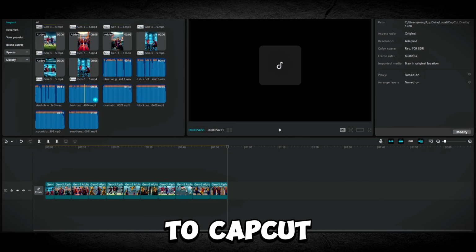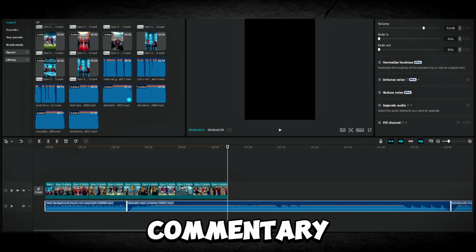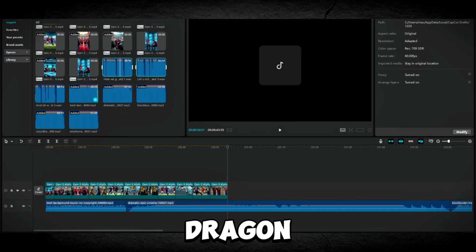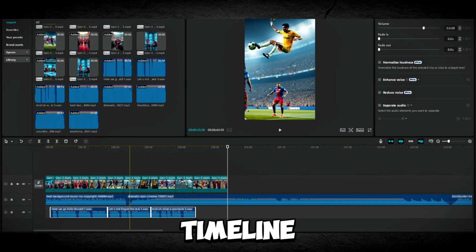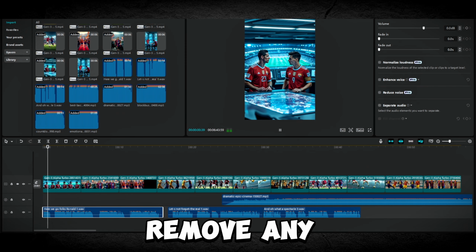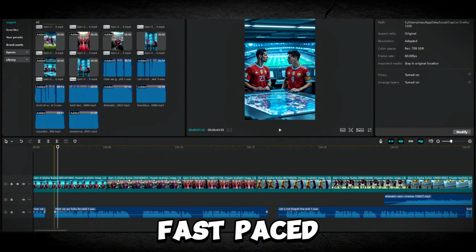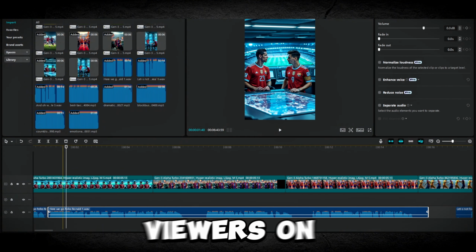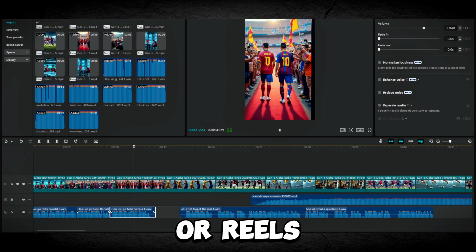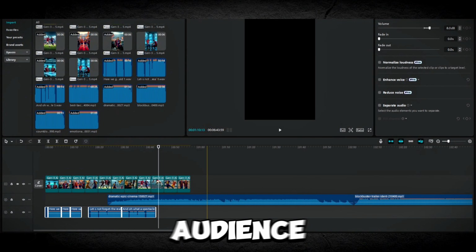Next, go back to CapCut, where we will compile all the necessary materials, including the voiceover commentary and background sound effects, to create an engaging video. First, drag and place the voice narration on the timeline. Remove any unnecessary blank spaces in the voiceover to ensure the short reel is clean and fast-paced. This is crucial since viewers on platforms like YouTube often have a short attention span for shorts or reels. Making the content quick and attention-grabbing is key to hooking your audience.